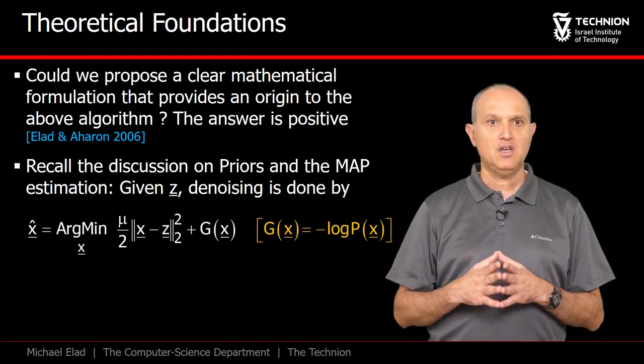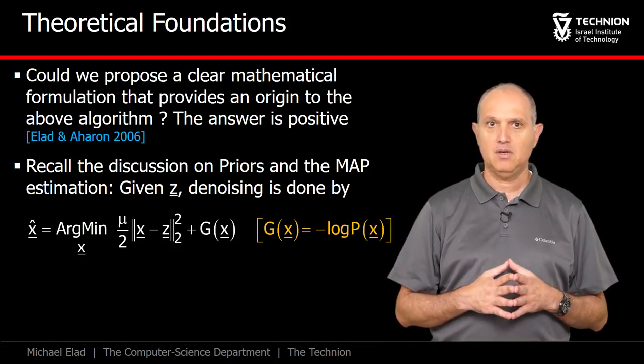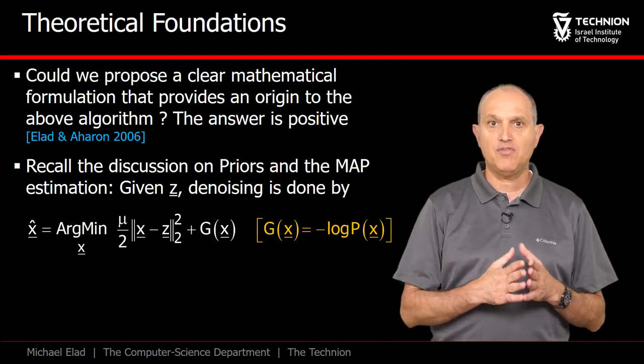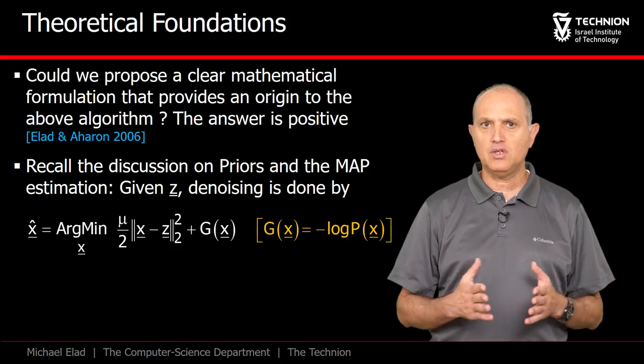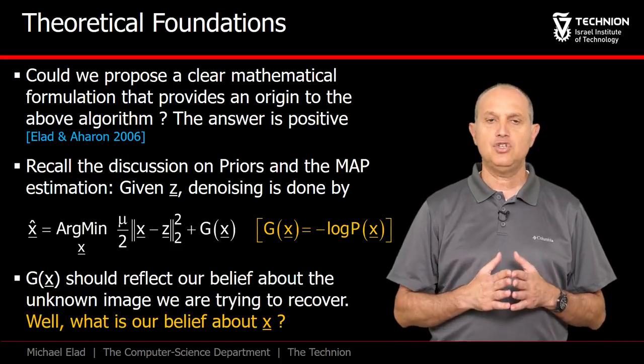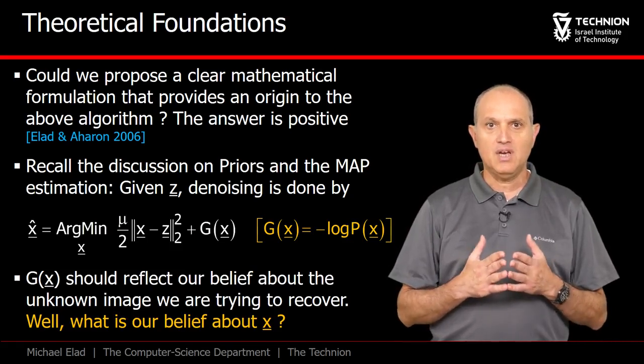I remind you that generally, denoising of an image can be done by the MAP estimate, in which we aim to minimize a function of this form. The L2 error between x and z is a direct consequence of the Gaussianity of the noise. G of x is the prior, and it reflects our beliefs about the ideal image.